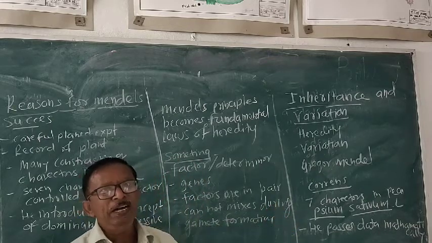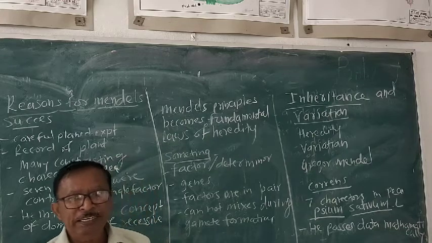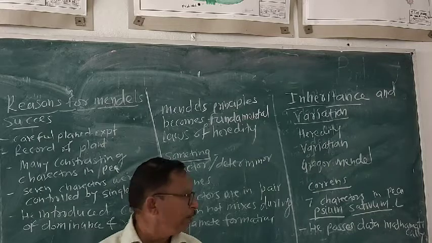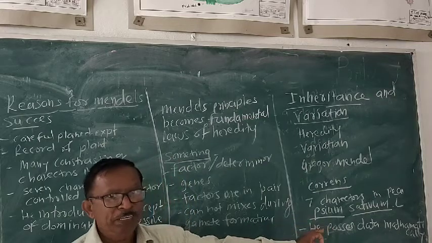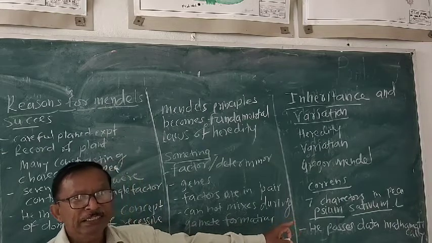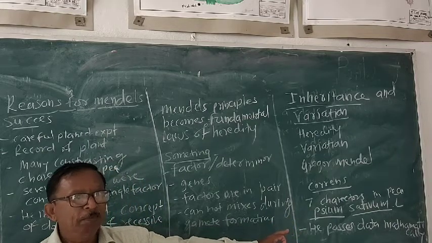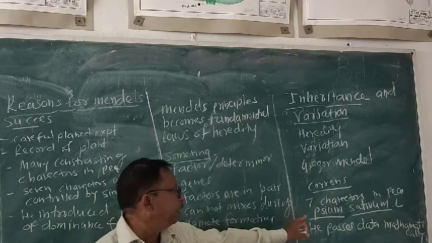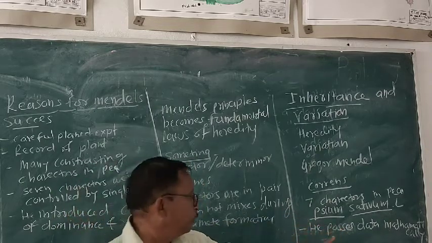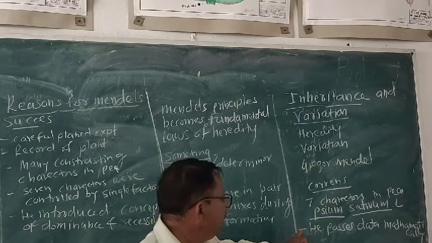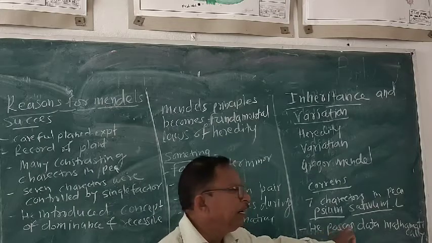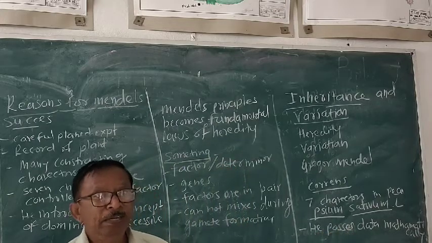There are 7 different characters which are present in the garden plant. The botanical name is Pisum sativum. Pisum sativum, we can say in Marathi, is the vatana garden pea plant. 7 different characters are present in this plant which Gregor Mendel observed. And Gregor Mendel passed the data, or he calculated or gathered the data mathematically.